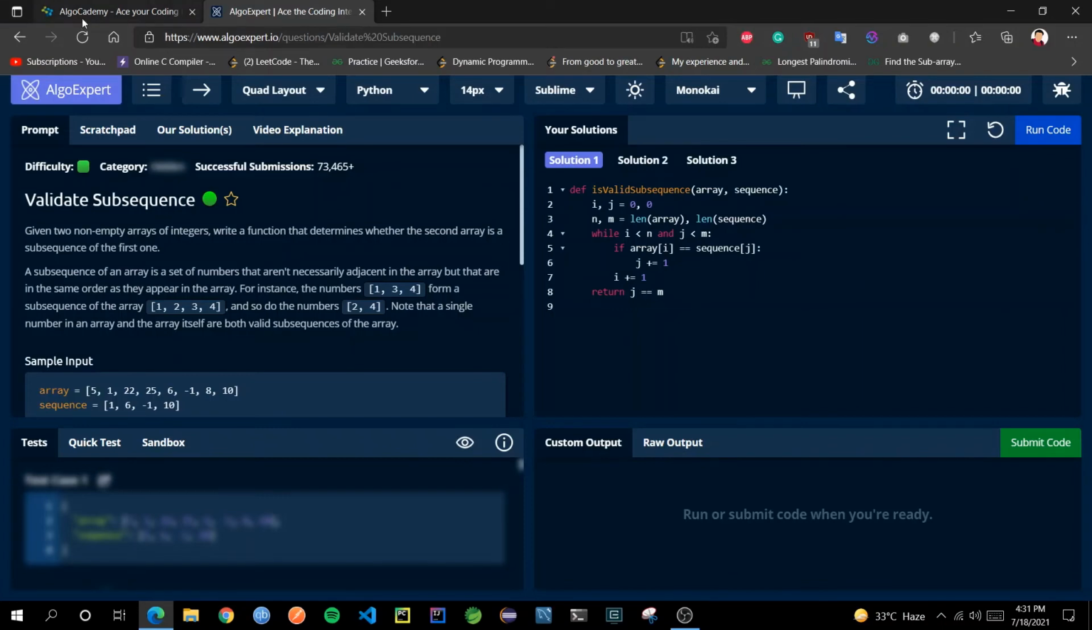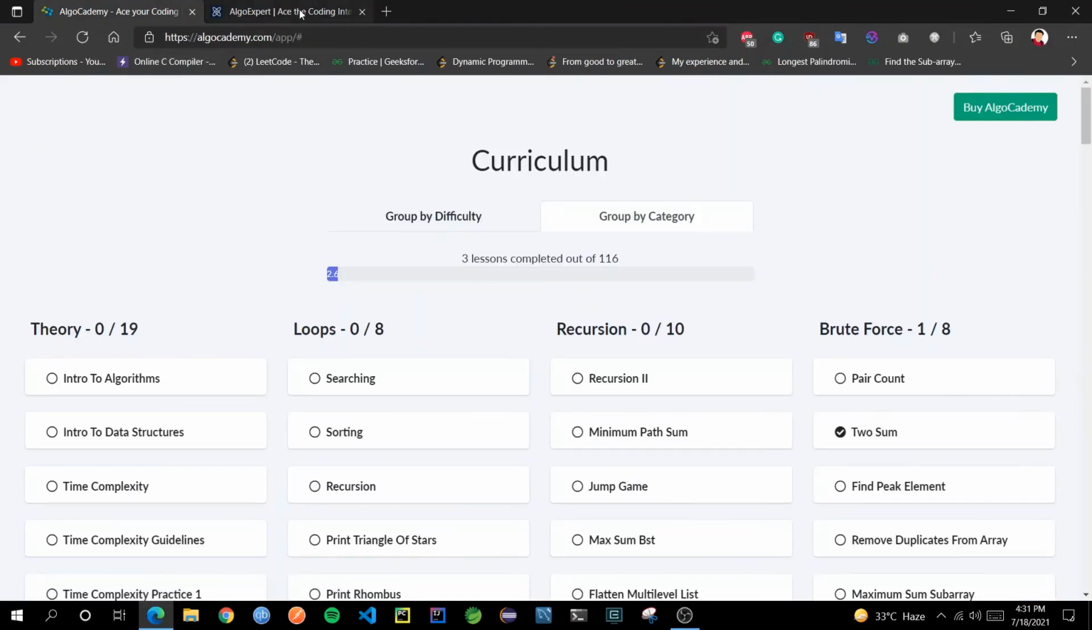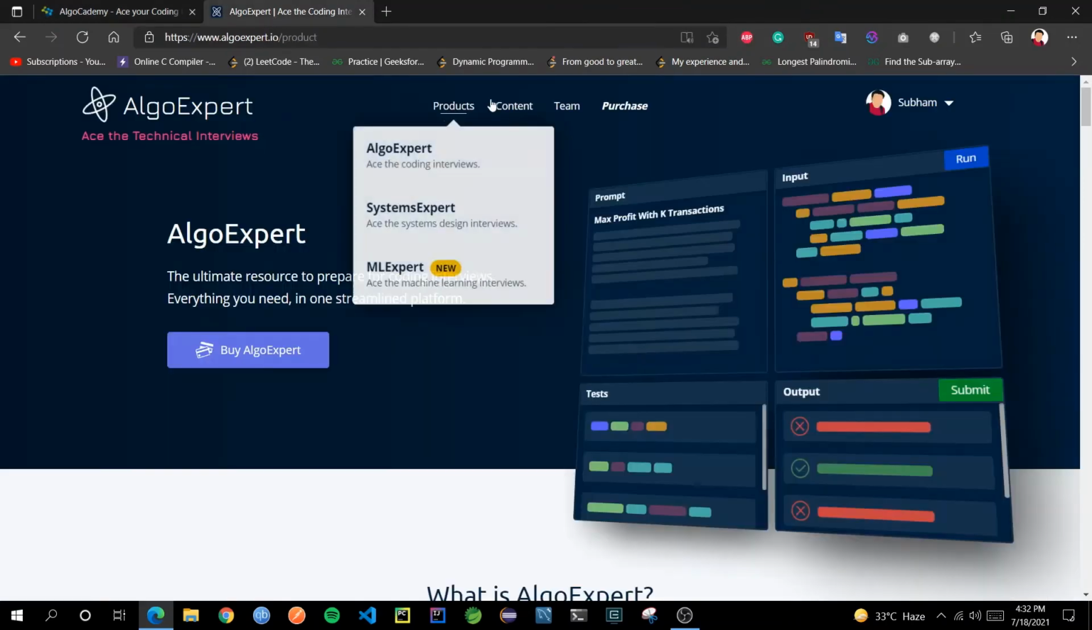So now, coming to the conclusion part. Before coming to any conclusion, let me clarify one thing: no coding platform can say that they are self-sufficient, that you just do all the questions over there and you will nail your interview. That is not possible. So you have to put in the hard work, and these platforms can only build your foundation and base strong.